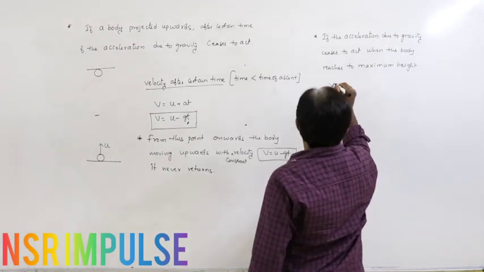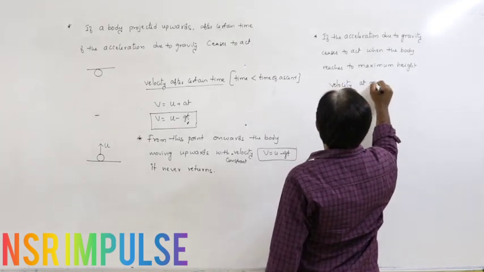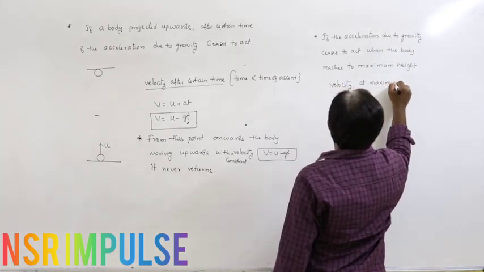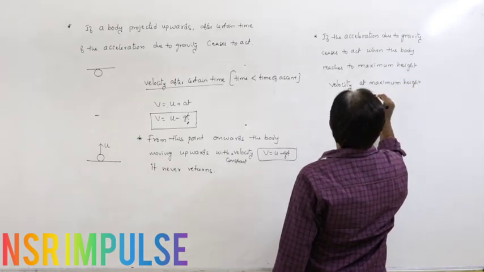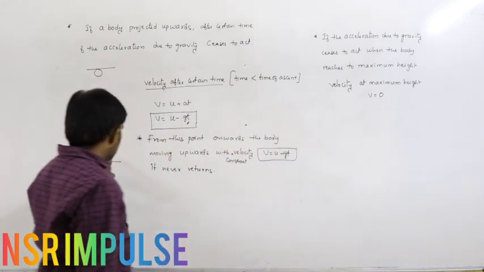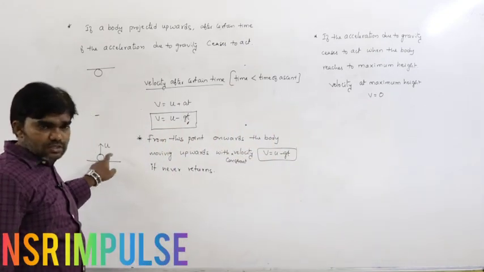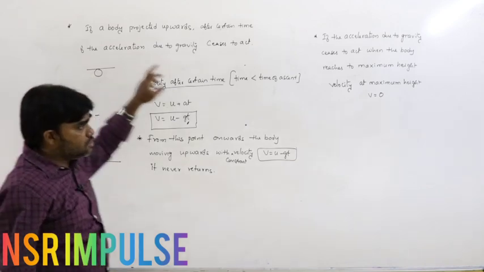So what is the velocity at maximum height? v is equal to 0. For a body projected upwards, u is the initial velocity. On reaching the maximum height, the final velocity is 0.